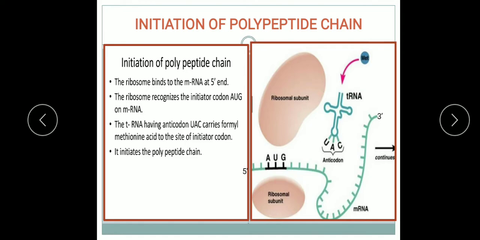The first tRNA is the met tRNA, meaning the first tRNA with the initiation codon, carrying the methionine. The tRNA which is carrying the methionine is known as the met tRNA. So during initiation, mRNA binds with the small subunit, and met tRNA carries methionine.